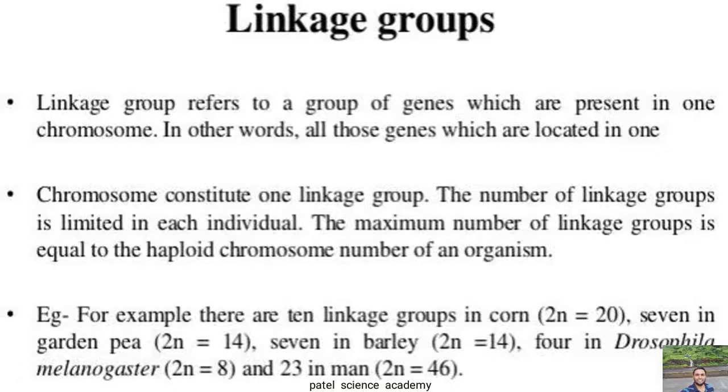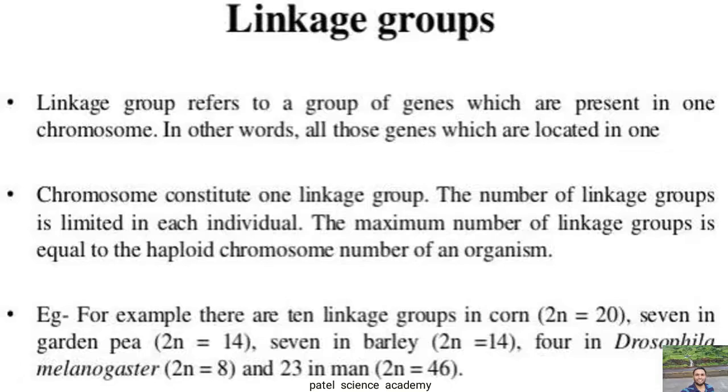So dear students, for example, there are 10 linkage groups in corn, so that's why 2n is equal to 20. 7 linkage groups in the garden pea plant, that's why 2n is equal to 14. 7 in barley, so 7 is multiplied by 2, 2n is equal to 14. 4 in Drosophila, that's why 4 into 2 is equal to 8, 2n is equal to 8.